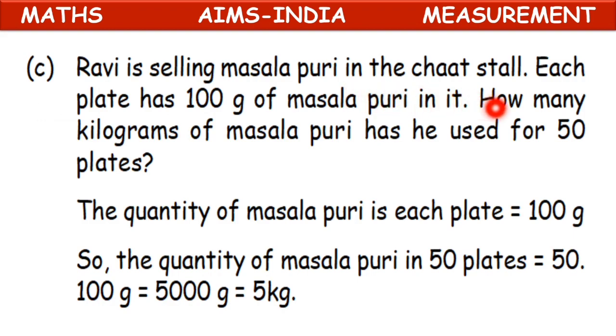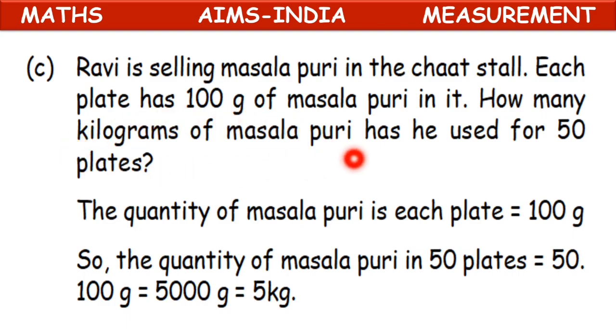Question C. Ravi is selling masala puri in the chaat stall. Each plate has 100 grams of masala puri. How many kilograms of masala puri has he used for 50 plates? Now what are they saying here? Ravi has used 50 plates and in each plate there is about 100 grams of masala puri.